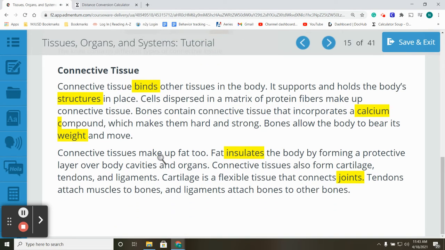Connective tissues make up fat, too. Fat insulates the body by forming a protective layer over body cavities and organs. Connective tissues also form cartilage, tendons, and ligaments. Cartilage is a flexible tissue that connects joints. Tendons attach muscles to bones, and ligaments attach bones to other bones.